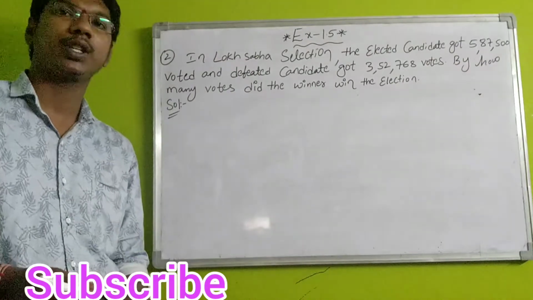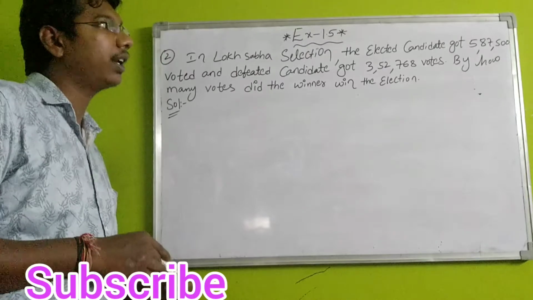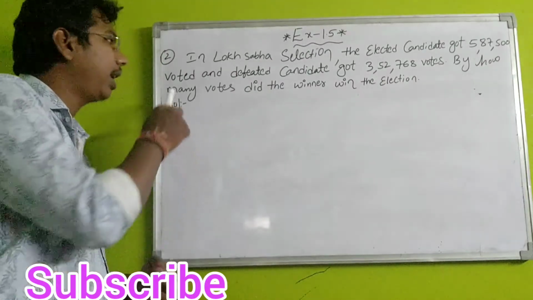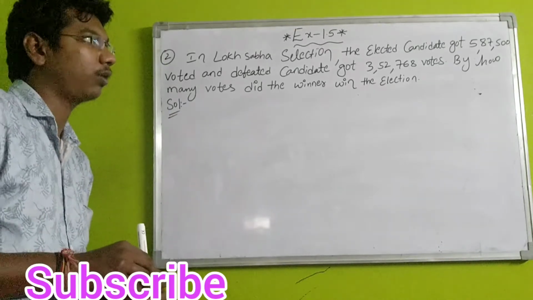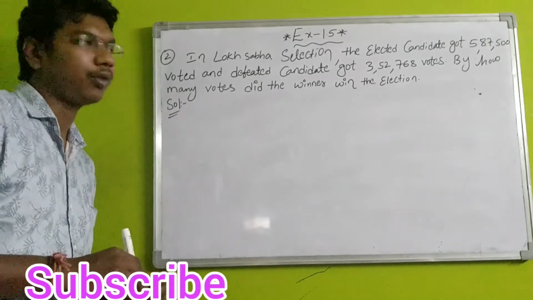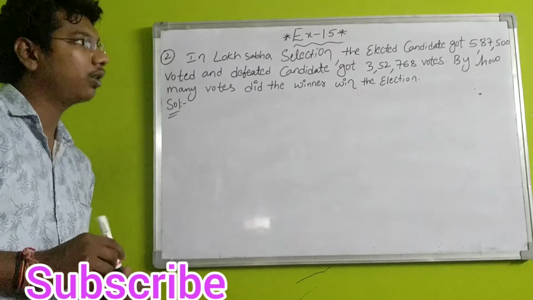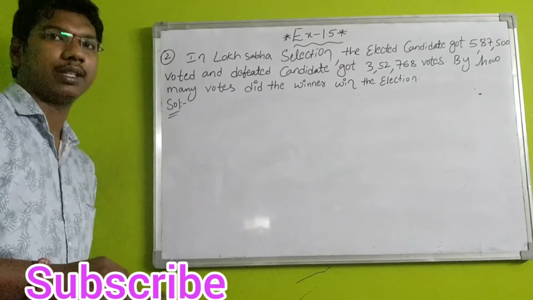Okay, students, question number 2 is: in Lok Sabha elections, the elected candidate got 5,87,500 votes and the defeated candidate got 3,52,768 votes. Now, what do we have to find? By how many votes did the winner win the election?